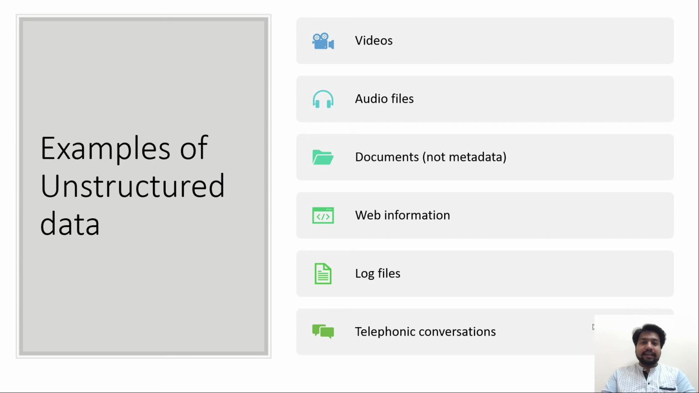Videos, like YouTube videos and Netflix videos, audio files or music files, any kind of data, not just metadata, web information, complete web pages, and log files of any software or application that you are using on your mobile. Even the telephonic conversations we have, the messages we send from one person to another, and the voice calls we make are part of unstructured data.